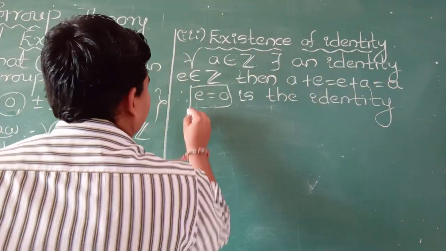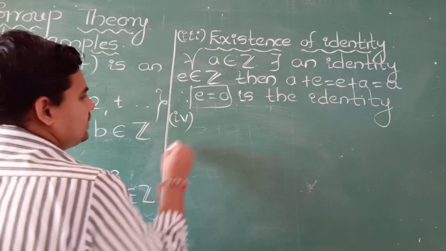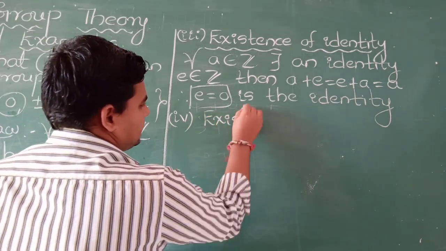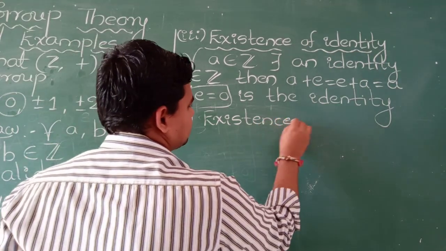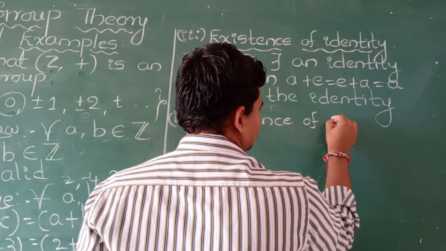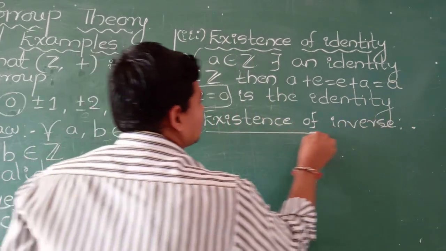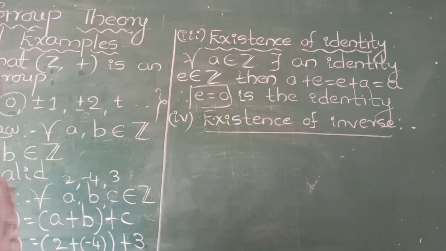Then the fourth one is inverse law. Existence of inverse.